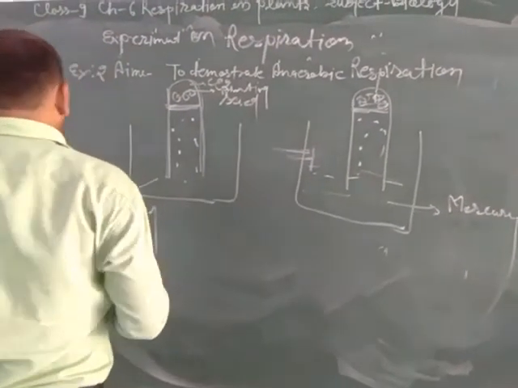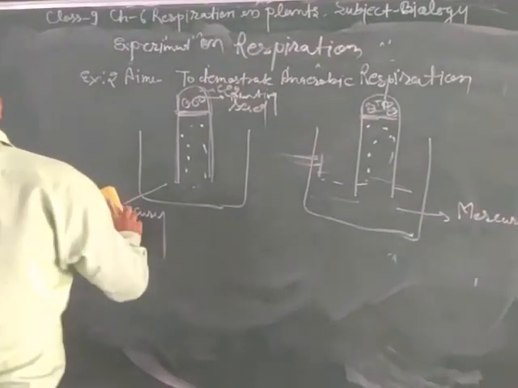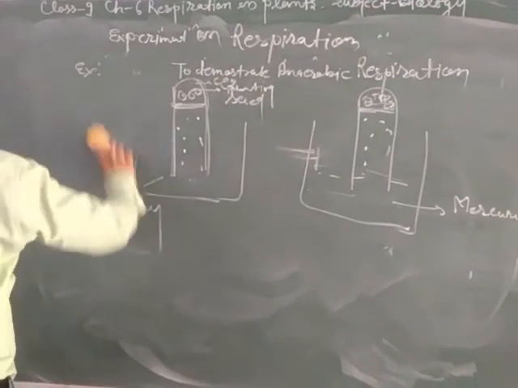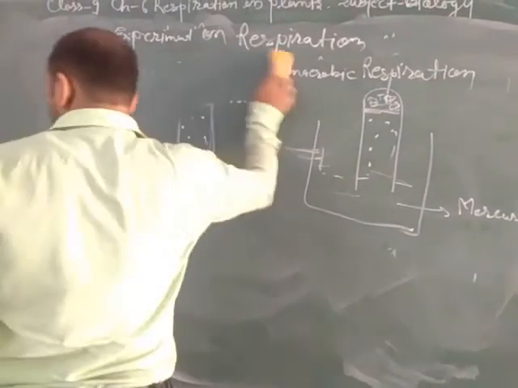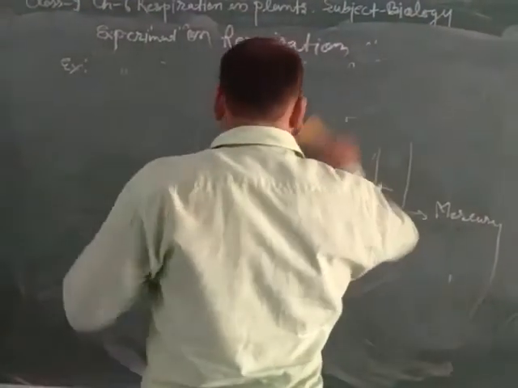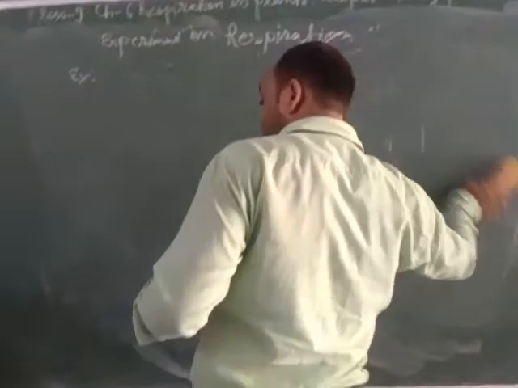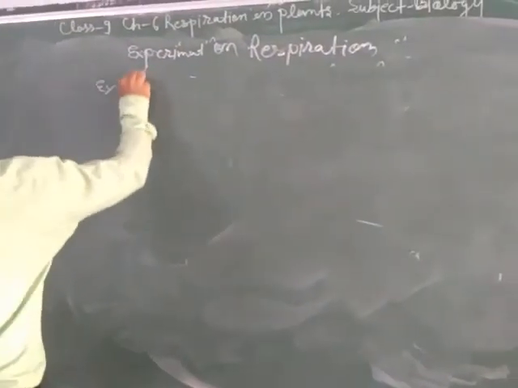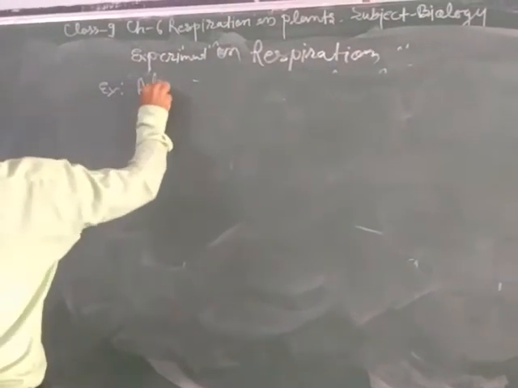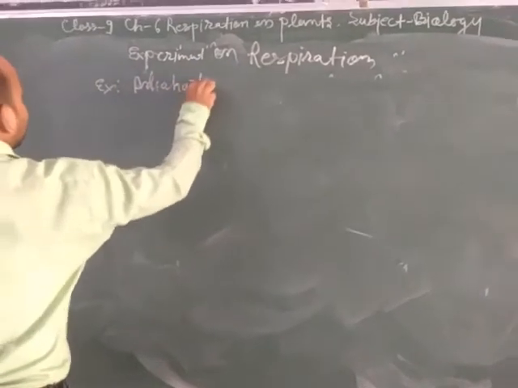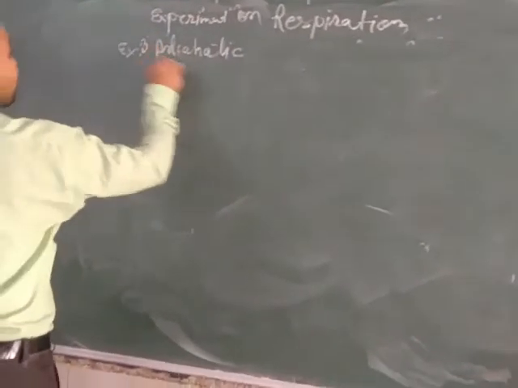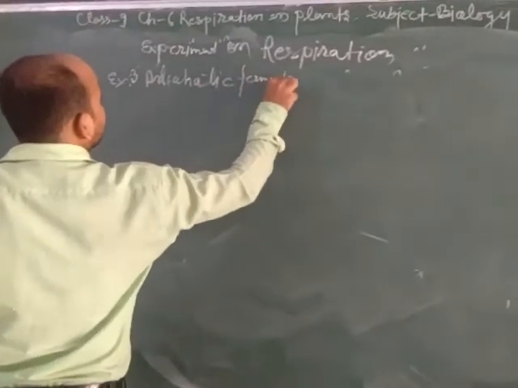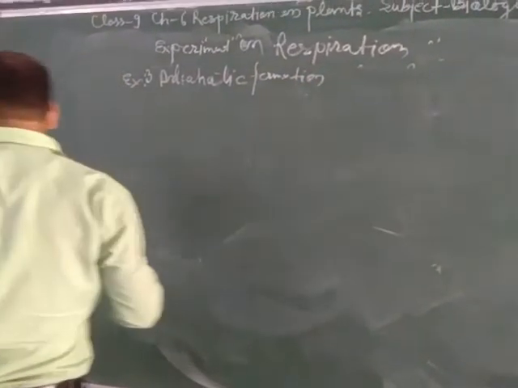So this experiment proves that anaerobic respiration occurs in the absence of oxygen. Now we will discuss the third experiment given here in your book: the third experiment to demonstrate alcoholic fermentation. We know that fermentation is an anaerobic process.